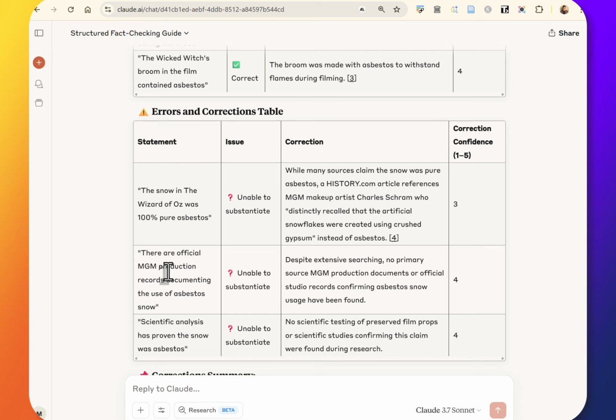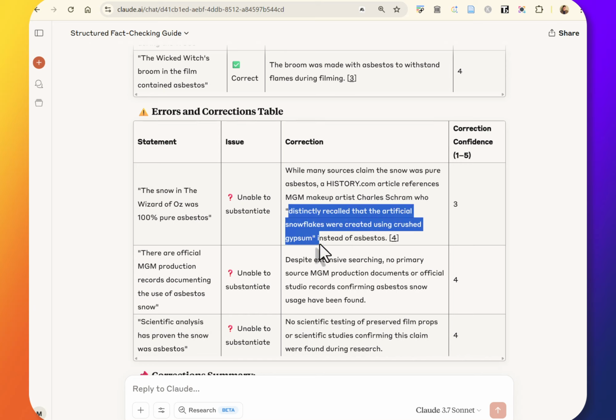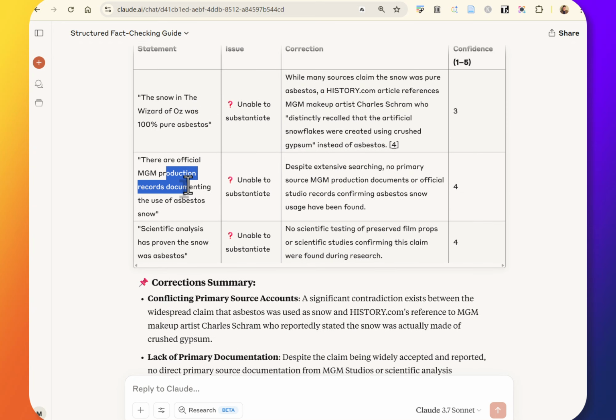And here in the errors and corrections, we have "the snow in the Wizard of Oz was 100% pure asbestos," and it's unable to substantiate. It's no longer yes. It says, while many sources claim that snow was pure asbestos, a History.com article references MGM makeup artist Charles Schramm, who distinctly recalled the artificial snowflakes were created using crushed gypsum.